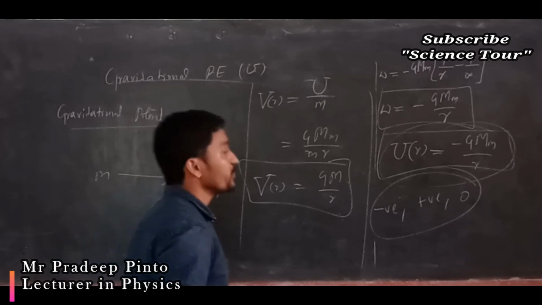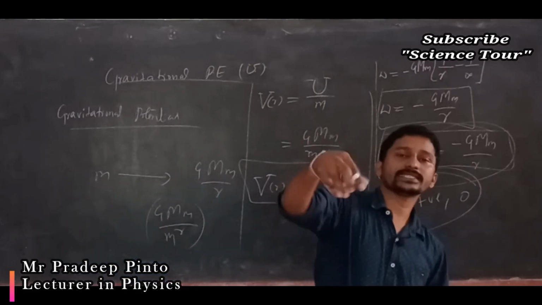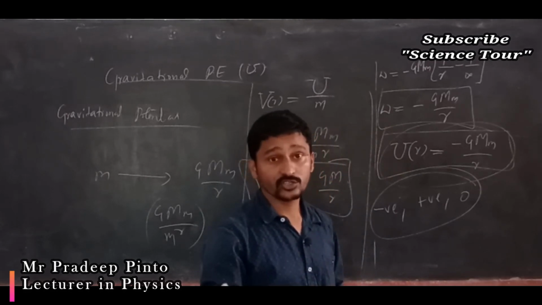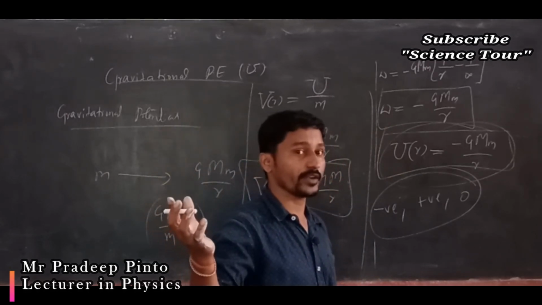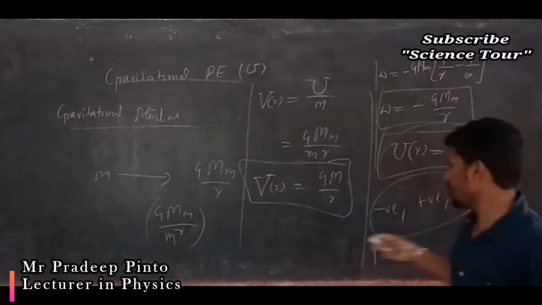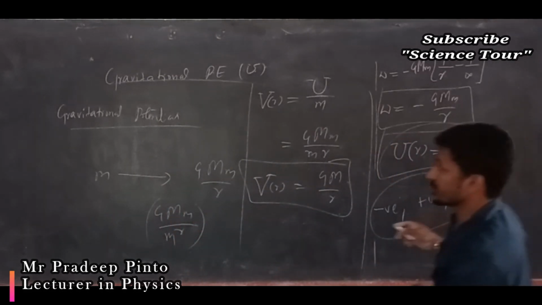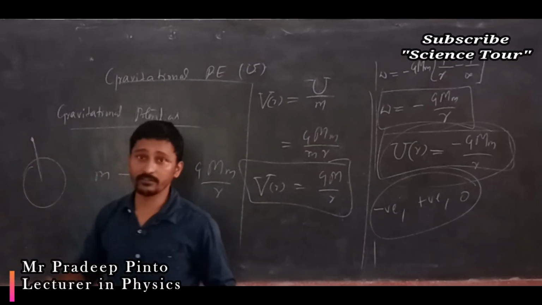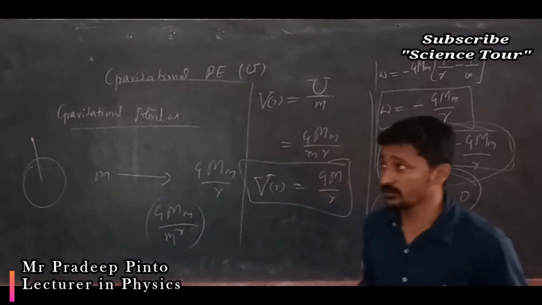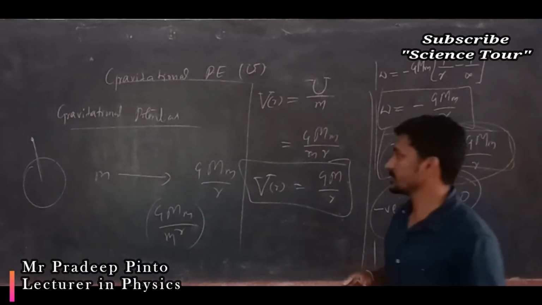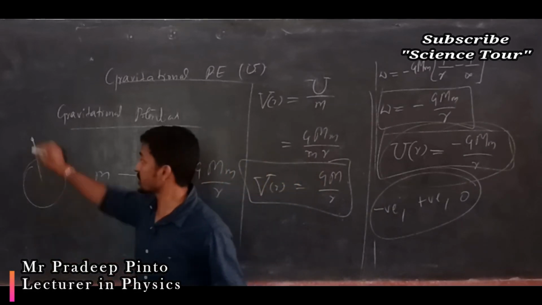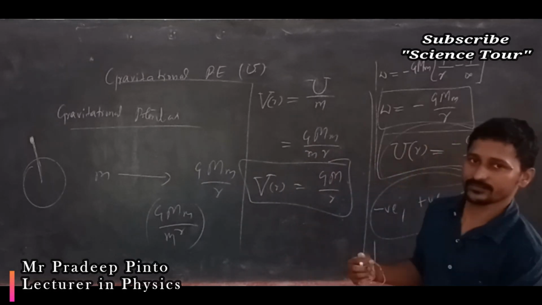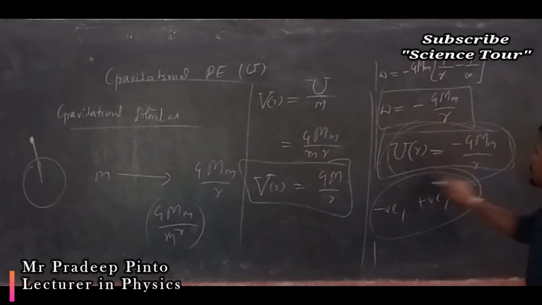Okay, positive means what? Positive means the object itself has some energy, so we need not give any energy for it to escape from one point to another. But here, any object is bound to the system, right? See, Earth is there, and whatever object you throw, what happens? It comes back again. That point object is bound to the Earth, it can't go anywhere. That's why its energy is negative.